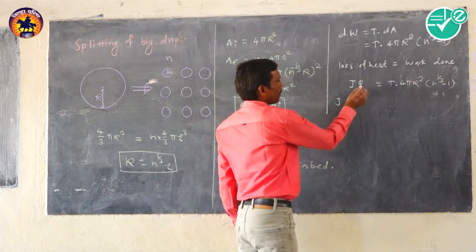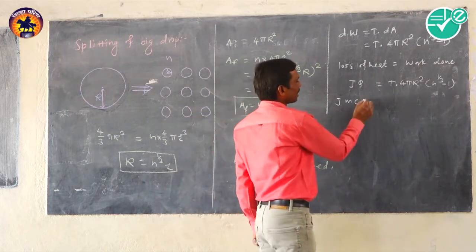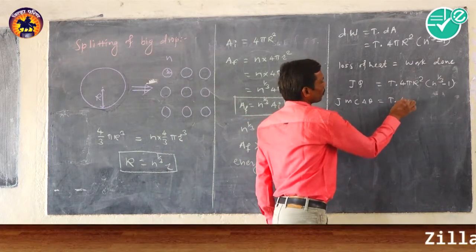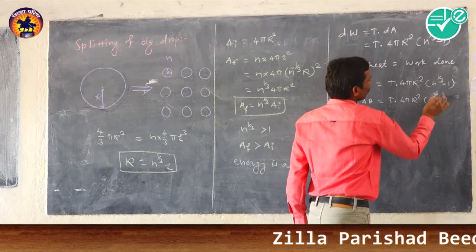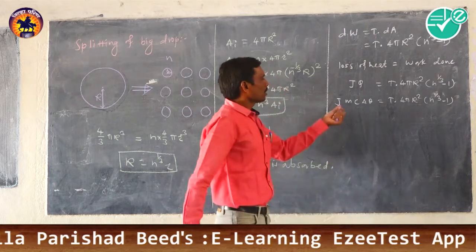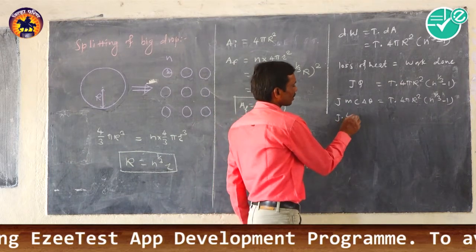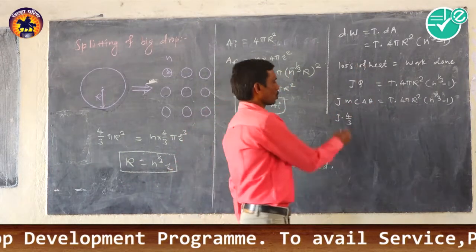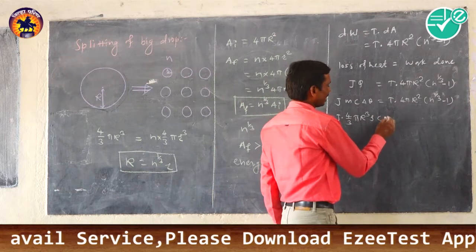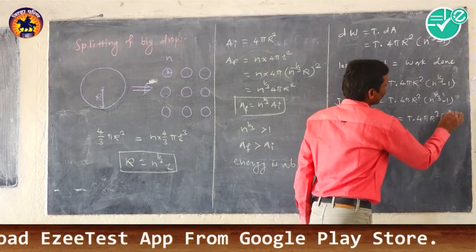Here it is JQ, and in terms of specific heat, Q is mc Δθ, which is equal to T into 4πR² N raised to 1/3 minus 1 as it is. So J into the mass of the liquid in terms of density, and the drop is spherical, so 4/3 πR³ into ρ, into C into Δθ, is equal to T into 4πR² N raised to 1/3 minus 1.